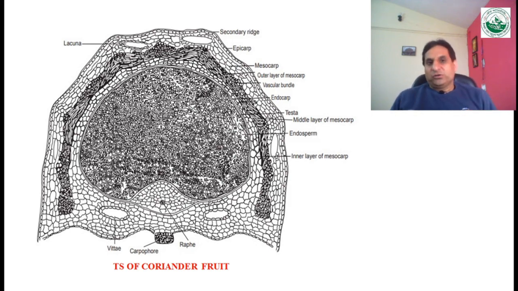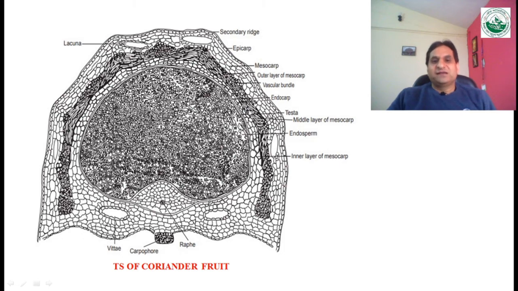Epicarp consists of polygonal tubular cells covered by the cuticle layers, and sometimes it also contains calcium oxalate crystals, whereas the mesocarpic region can be divided into three portions: outer, middle and inner. Outer is made up of loosely arranged, tangentially elongated parenchymatous cells, whereas the middle region consists of sclerenchymatous cells, which are of two types. First one is the tangentially elongated and second one is the longitudinally elongated sclerenchymatous cells.